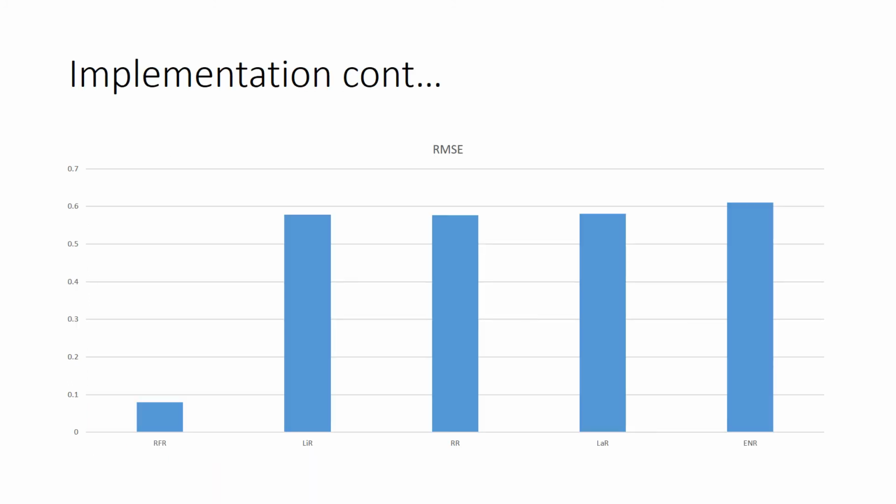Now we also have a bar chart for RMSE values. As we can see from the chart, the random forest regression algorithm has the minimum RMSE error. Now, when we have calculated RMSE errors of various algorithms, compared them and chosen the minimum RMSE value, that of the random forest regression algorithm, we have got our regression algorithm. Now we are going to use this algorithm in our prediction model.